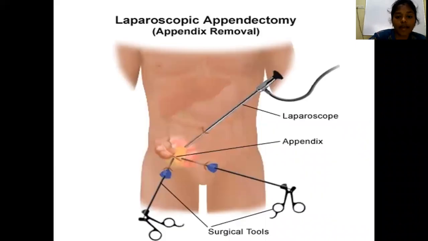In this diagram, you can appreciate these small incisions which are less than 1 centimeter. Through these incisions, instruments like the laparoscope and the hand instruments are passed to perform the surgery. This is the picture showing laparoscopic appendicectomy.